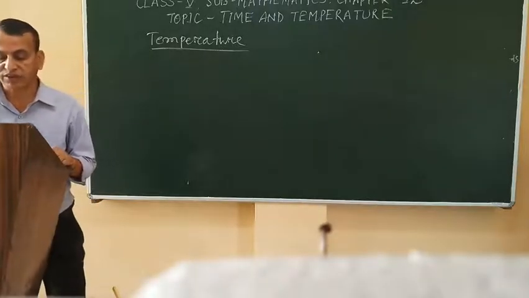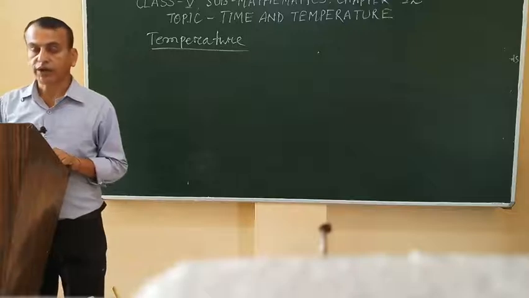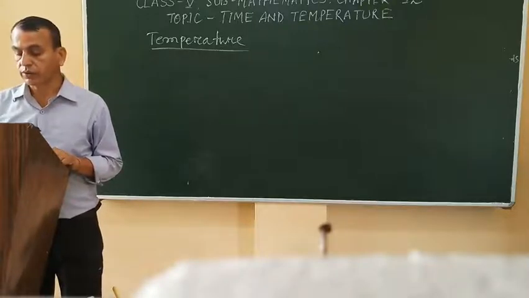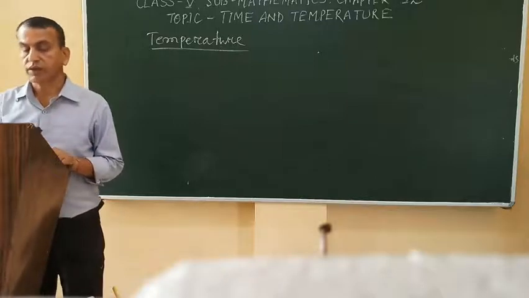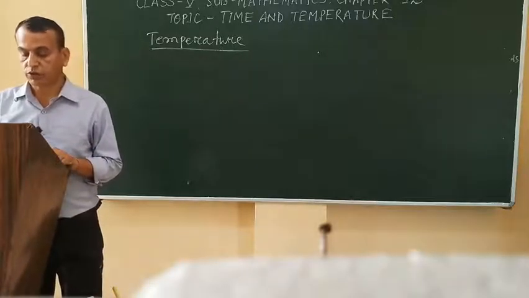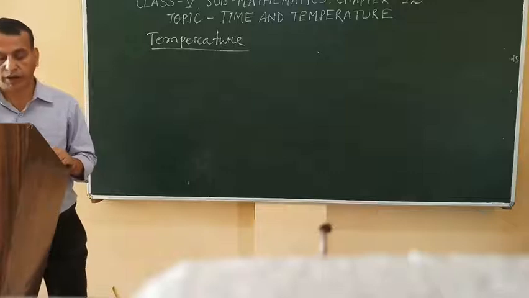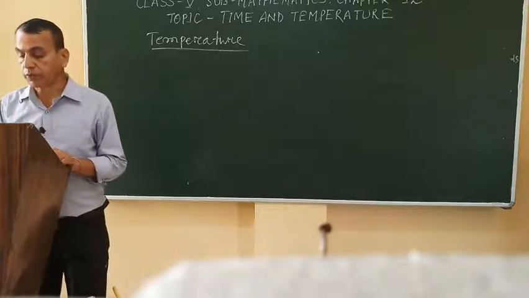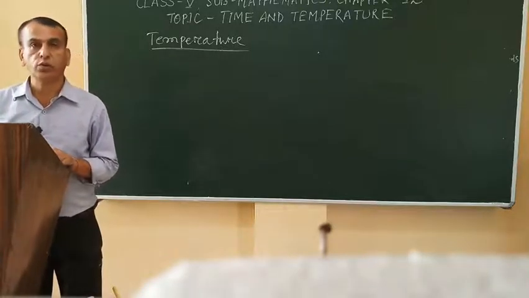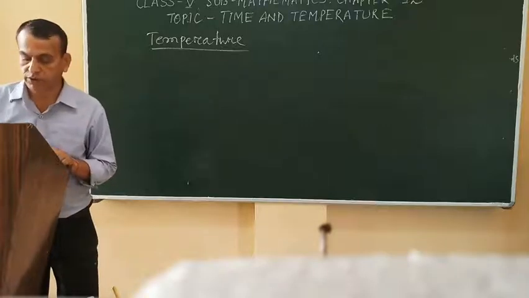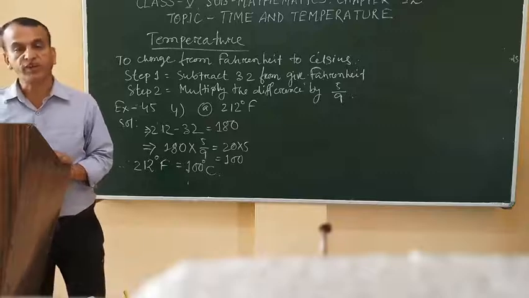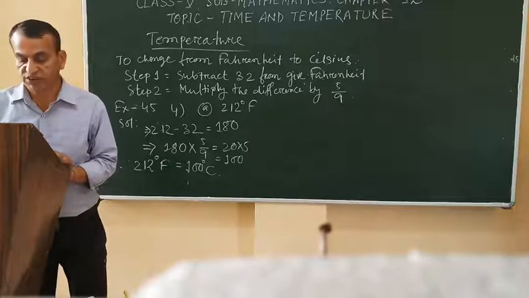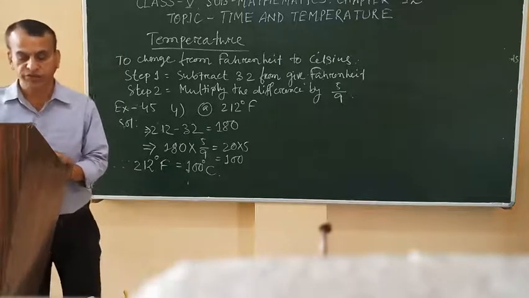So now let's discuss how we can convert from one unit to another unit in temperature. To change from Fahrenheit to Celsius, we have a few steps.